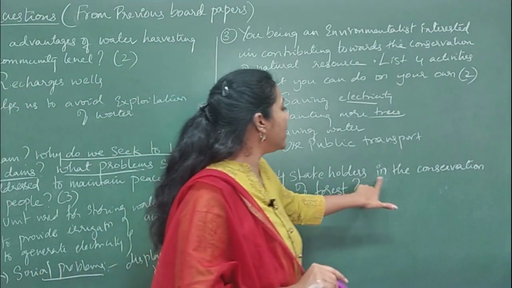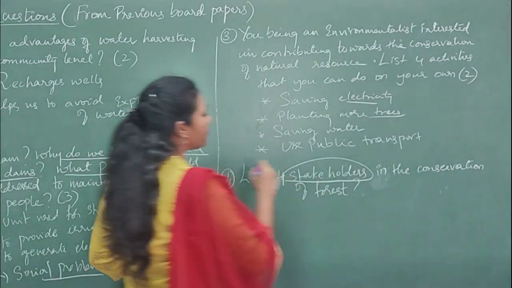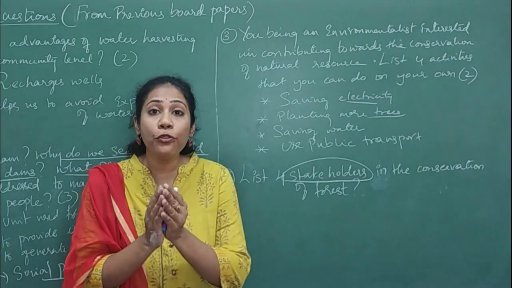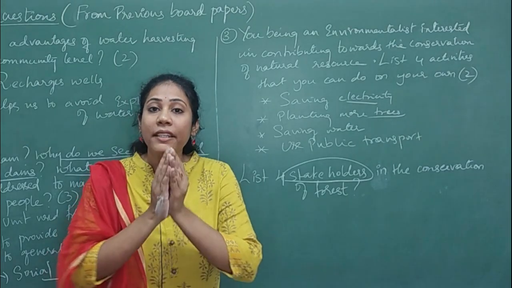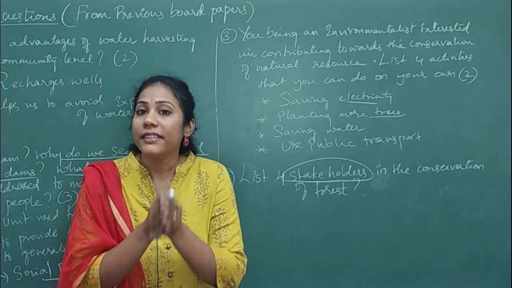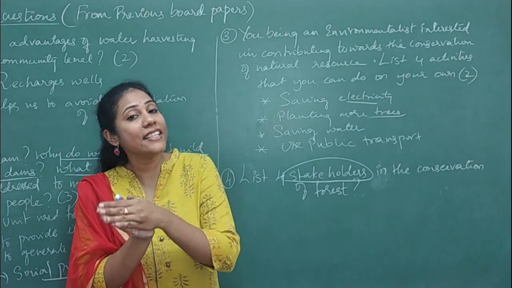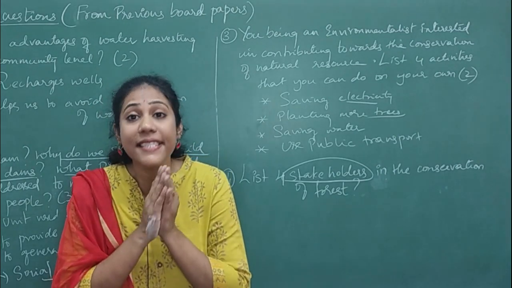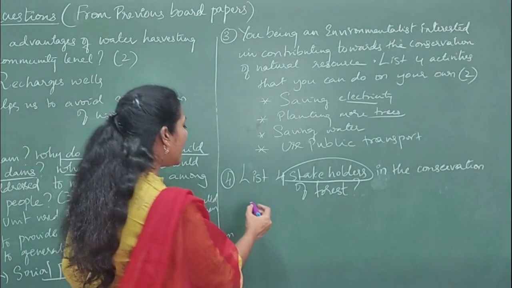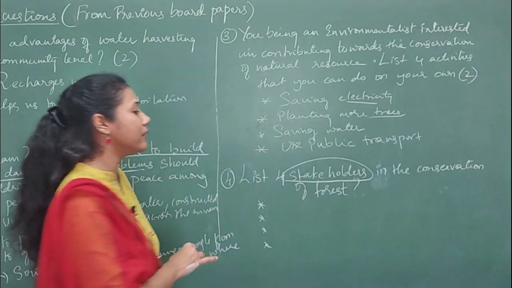Okay. And coming to the fourth question: list 4 stakeholders in the conservation of forest. Do you remember the word stakeholders here? What do you mean by stakeholders? Stakeholders are the people who use the forest to produce, I mean, they use the various things that you get from a forest. That means these are the people completely dependent on the forest, and these are the people who can protect and save the forest. They are called stakeholders. There are 4 stakeholders to protect the forest. Can you tell me? You have to list the stakeholders.